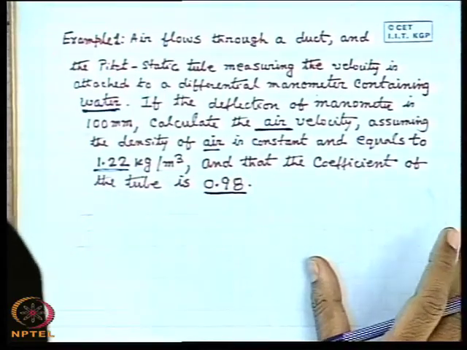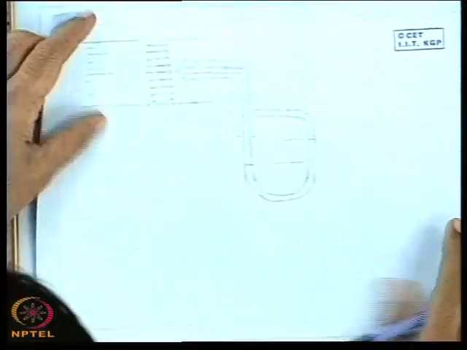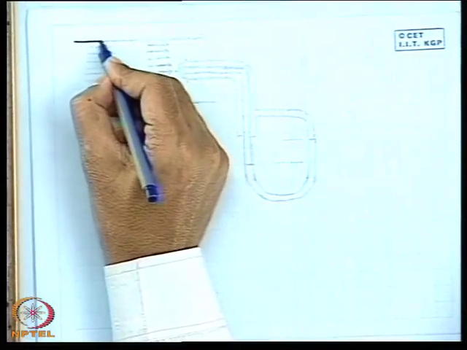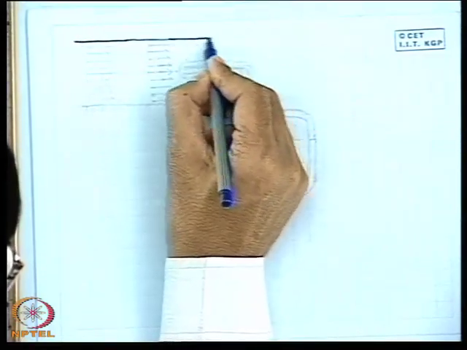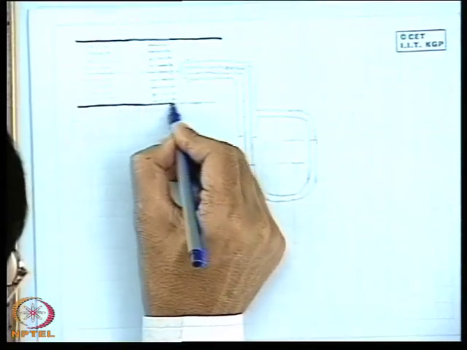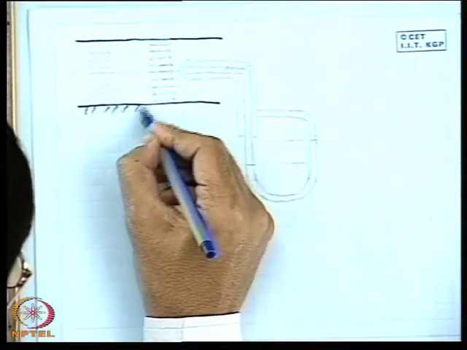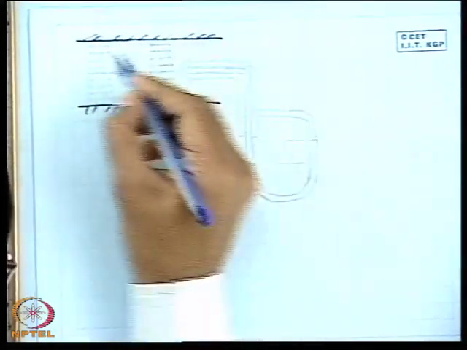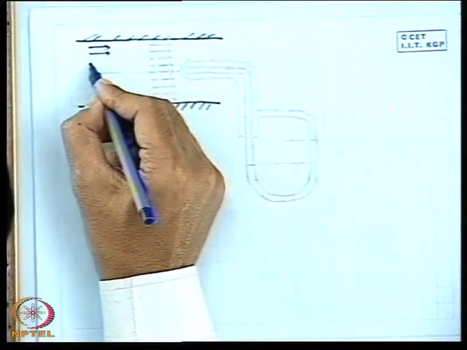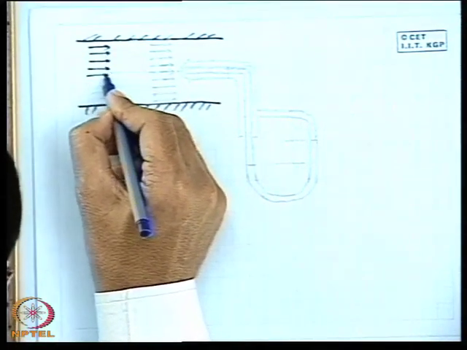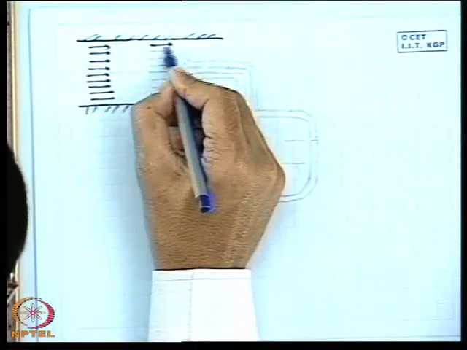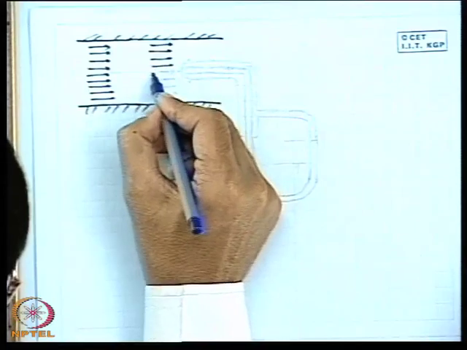Now, how to solve this problem? Let us first draw this duct. This is the duct through which the fluid is flowing, and let us represent the flow velocity like this. Flow is in this direction, from left to right.